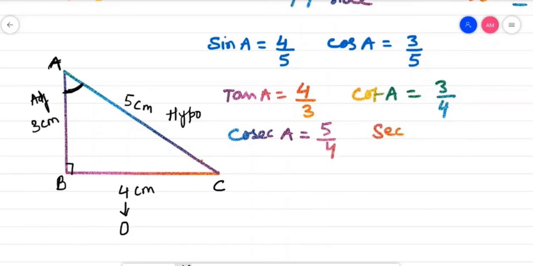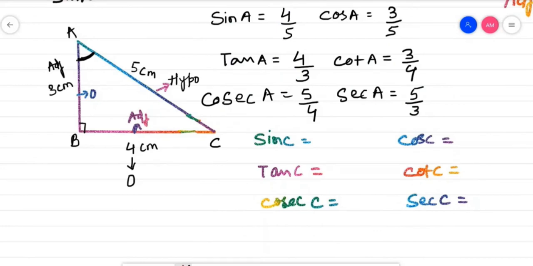And sec of A. Sec of A is reverse of this, so that will be equal to 5 by 3. See here children, how we can write down the ratios of all the trigonometric functions when you know sine and cos. See, sine A is 4 by 5, cos A is 3 by 5. If you know sine A and cos A, you can quickly write down tan A, cot A, cosec A and sec A.